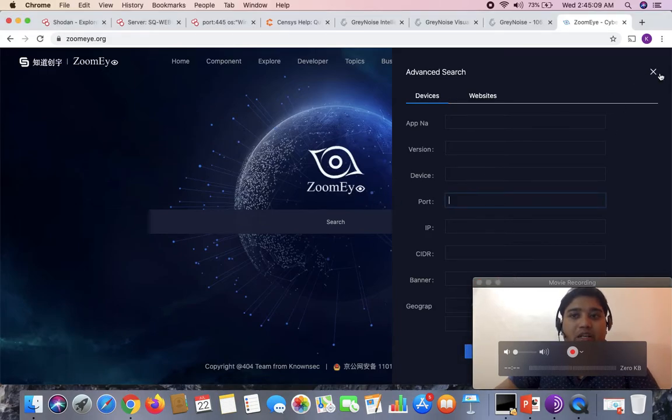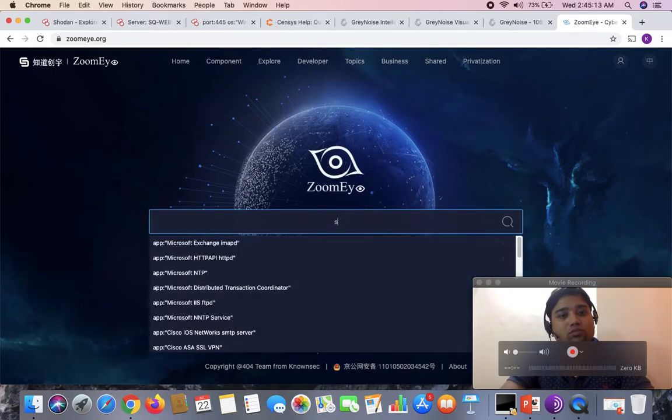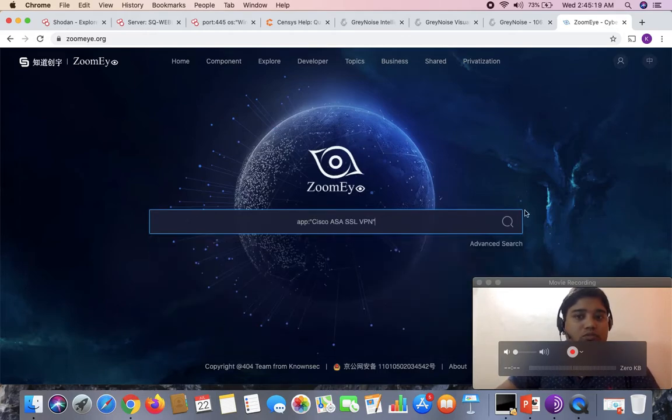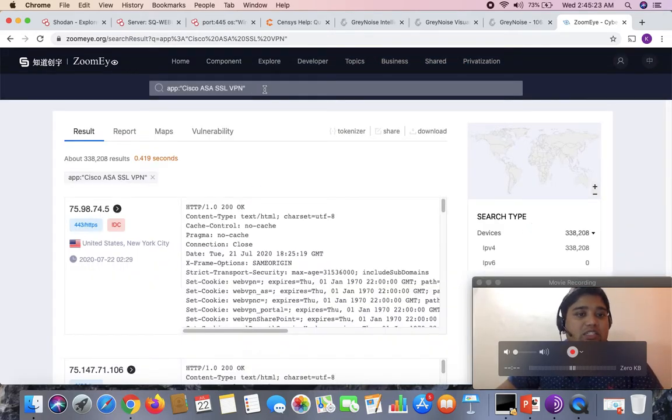Anyway, let me give it a try, for example. From the suggested query, automatically when I was searching, it has given me some information, like to search for the app where the name is Cisco ASA SSL VPN.